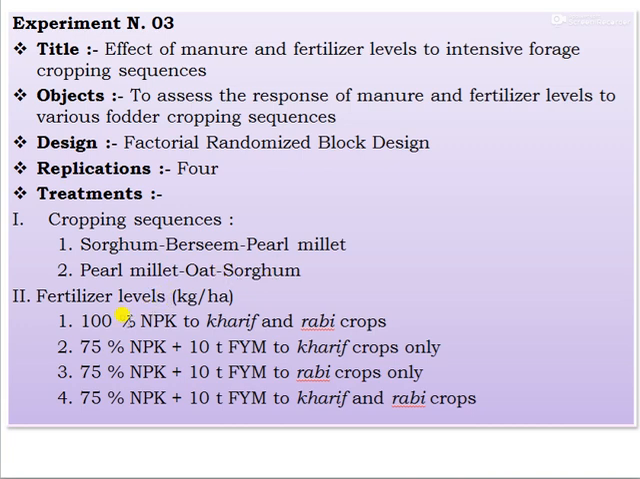The first one is 100% NPK to the kharif and rabi crops, and the second one is 75% NPK plus 10 tons of FYM to the kharif crops only, and the third is 75% NPK plus 10 tons of FYM to the rabi crops only, and the fourth one is 75% NPK plus 10 tons of FYM to kharif and rabi crops. This is the experiment, which integrates the cropping sequences and the different levels of fertilizer.